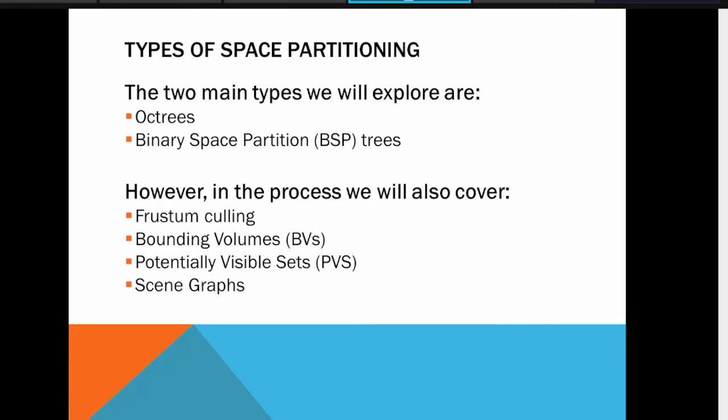Okay. So in that space partitioning, again, some more strategies are available. And there we have to take care of how we are managing the frustum, how we are managing the bounding volume, how you are managing the visible set, visible part, and how you are managing the environment or scene, the other part of that graph. Okay. And for that, some data structures are available, octrees or binary space partitioning BSP trees.